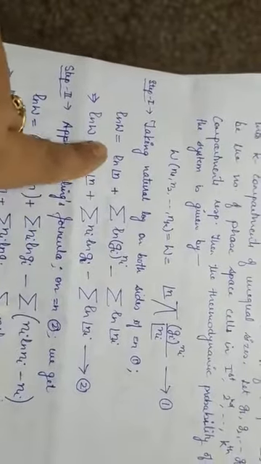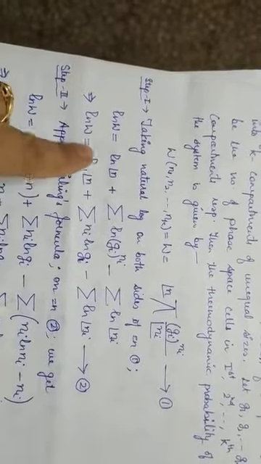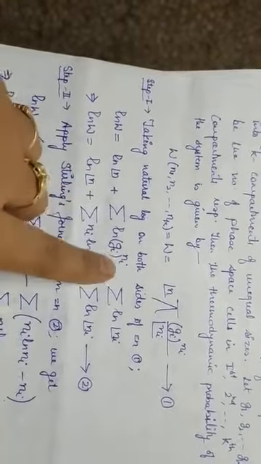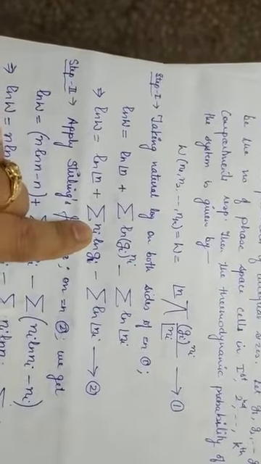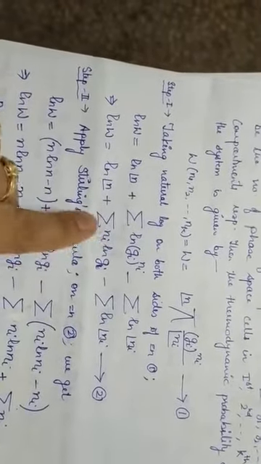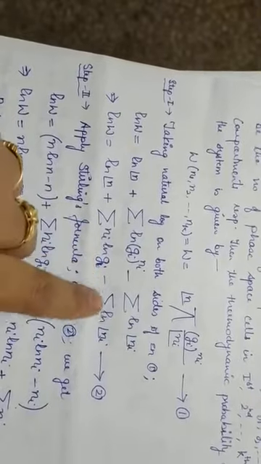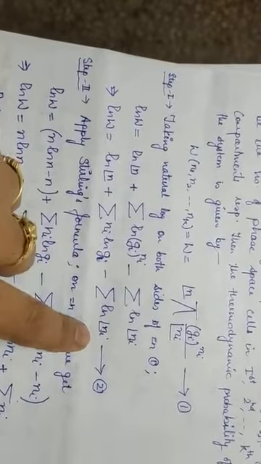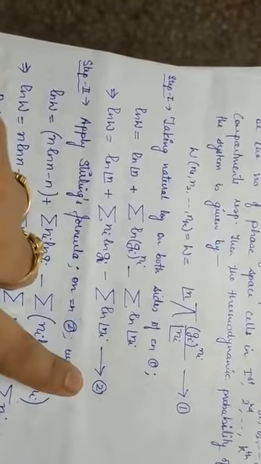This can be further simplified as natural log of factorial n plus, this ni power comes in the front. So summation of ni natural log of gi minus summation of natural log of factorial ni. Consider this as equation number 2.